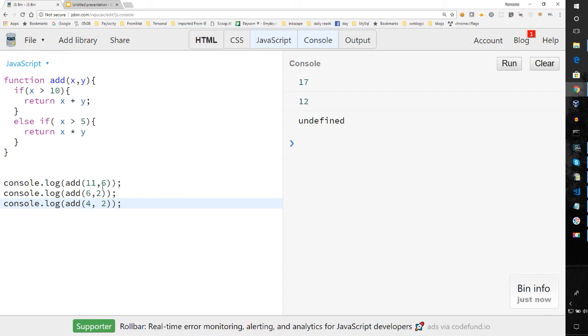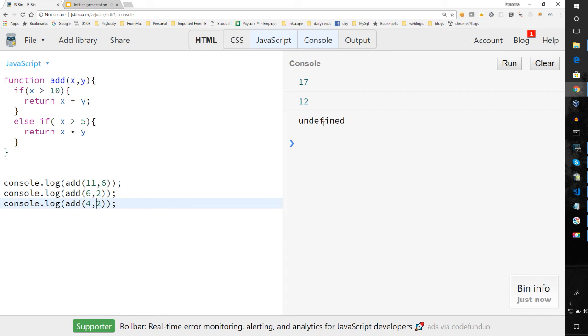And you notice I get 17 because the first time it falls into this and it adds 11 plus 6. So the second time around, 6 is not greater than 10, but 6 is greater than 5. So it multiplies 6 times 2, which we get 12. But then we don't have the other conditions, so we forgot them. Let's say we just forgot the other condition and we're not returning a value. So 4 and 2 gives us undefined, not what we expect.